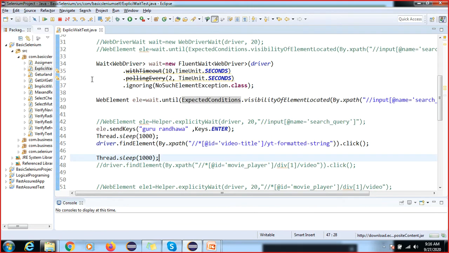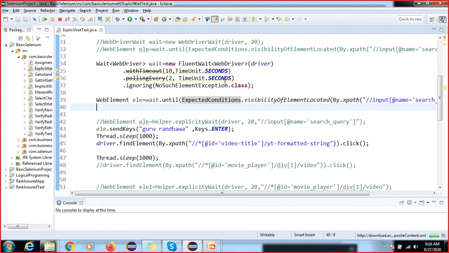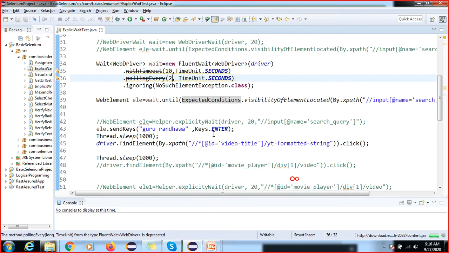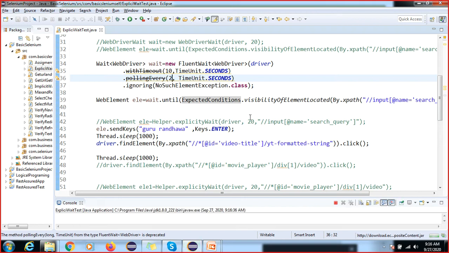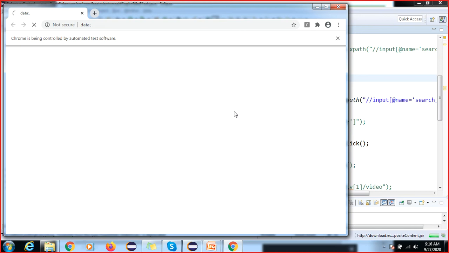So our agenda today is that we have to understand this. This is the fluent wait. Same thing, but here we are providing the frequency. Let me execute. If it does not work, then we can fix it, or you guys can try to fix it, because I added and commented some steps also. Let me check.